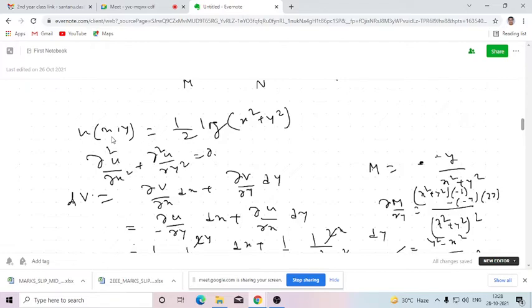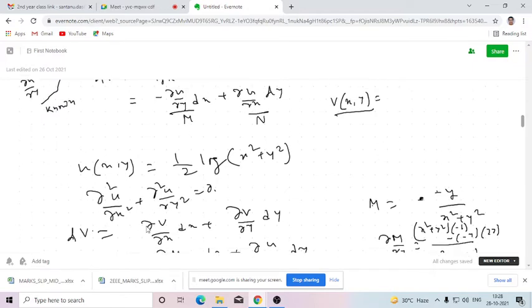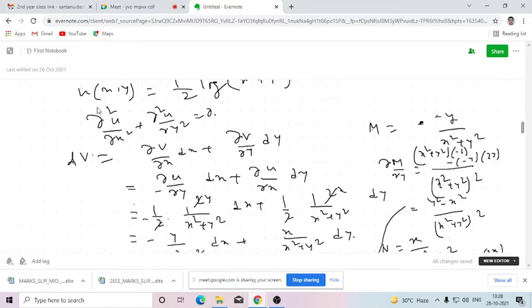You can verify it easily. You will find the second order partial derivatives of u with respect to x and y and add them together. If this gives the value 0, then the function is harmonic. Only then you can proceed further. So here we are going to find the value of v. As per the previous method, we can represent dv in the form of del v by del x dx plus del v by del y dy.